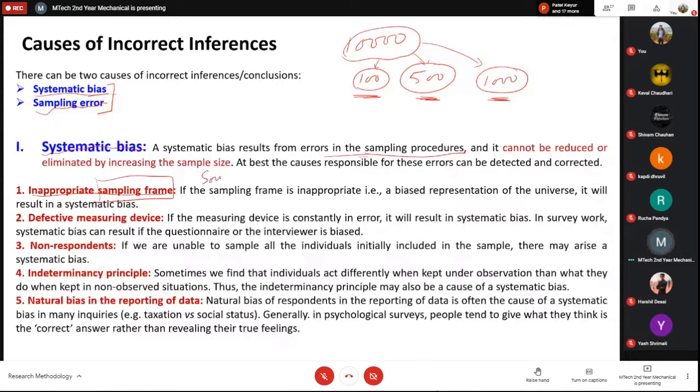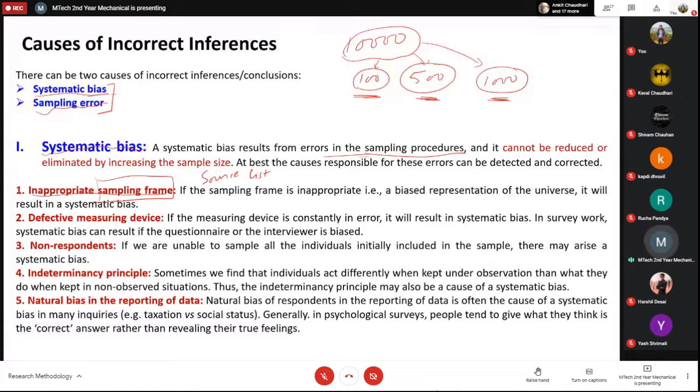Even if you randomly change the numbers, you cannot. If you don't know about these 10,000 people, how will you select these 500 or 1,000 people? If there is error in 100, then there will be more error in 1,000, because you have not much information about these 10,000 people. So this inappropriate sampling frame is one cause or one issue.